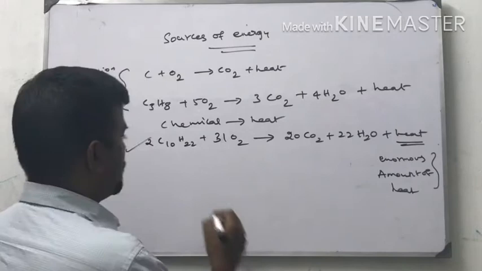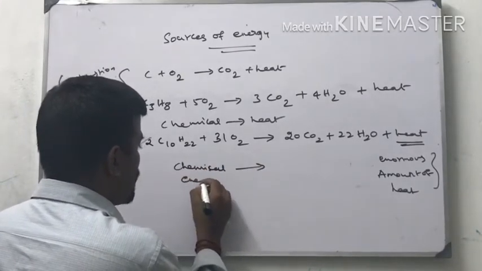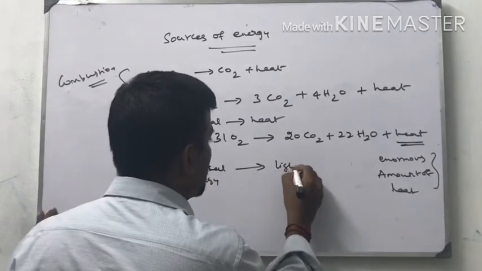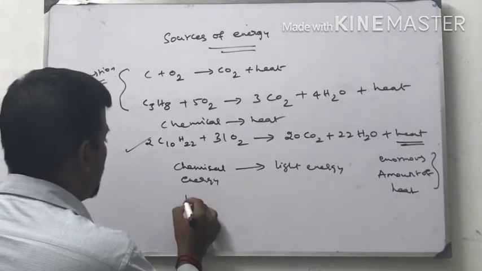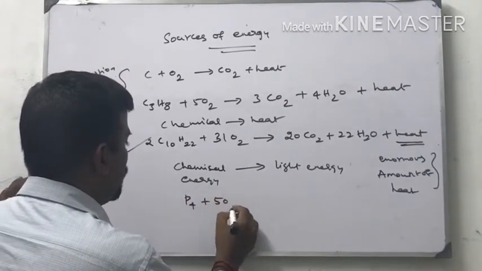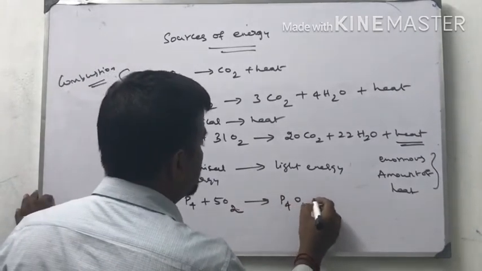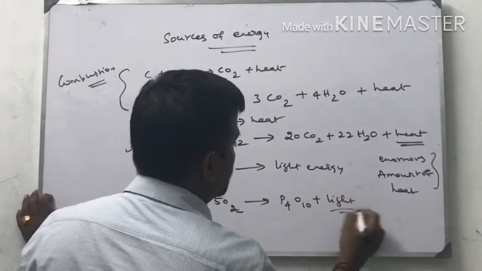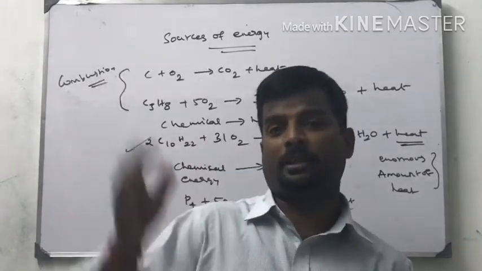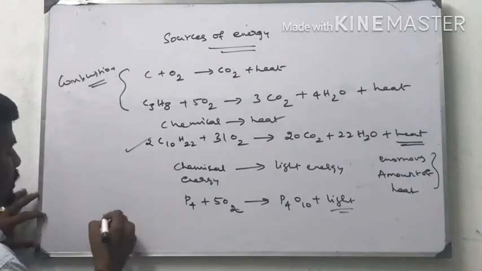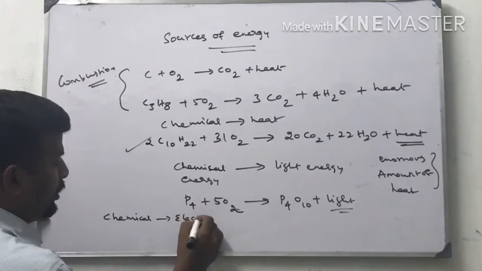Next reaction is chemical energy into light energy. P4 plus 5O2 gives P4O10 plus light. So phosphorus on heating in the presence of oxygen gives light. This is an example. Next one, chemical energy into electricity, chemical to electricity.